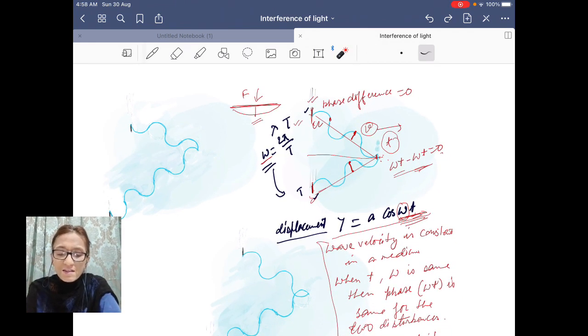Since this particle is doing simple harmonic motion, the wave generated will be of simple harmonic kind. If you take a wave created by one particle, y is equal to a cos omega t, here this term a is called amplitude. The maximum displacement from the mean position is called amplitude.